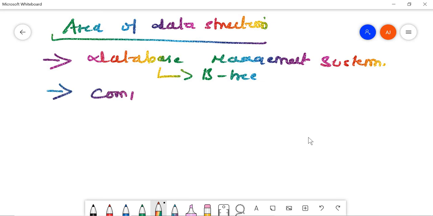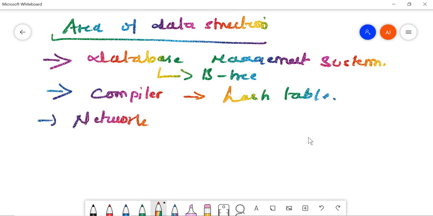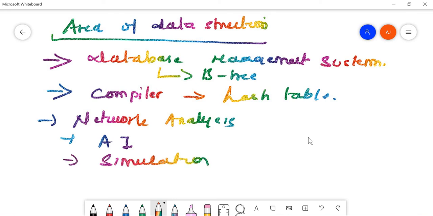Similarly, in a compiler we can use data structures. I think you studied compilers in C programming. In a compiler, the data structure that is used is the hash table. Similarly, we can use data structures in network analysis, in AI, artificial intelligence, in simulation, and in graphics. We can also use this in OS, the operating system, and this is the most used area.